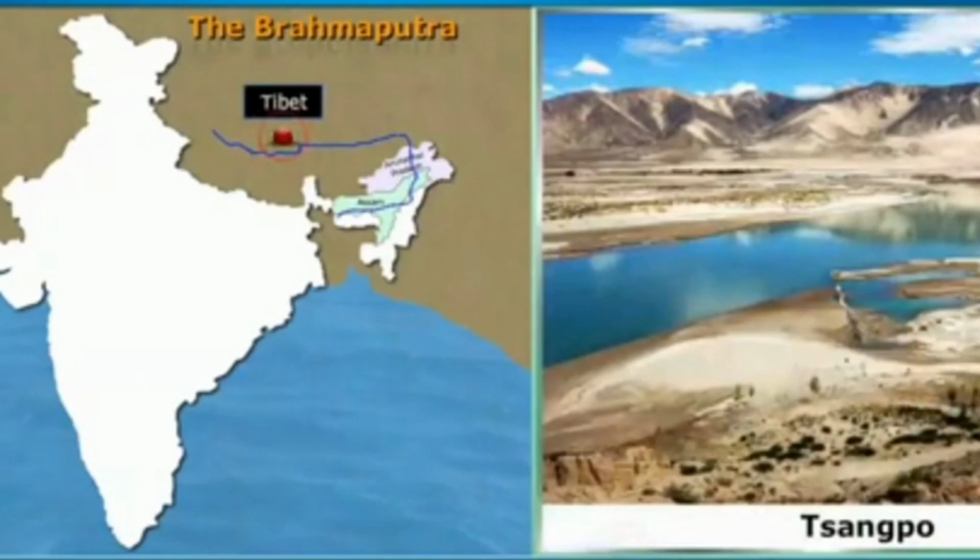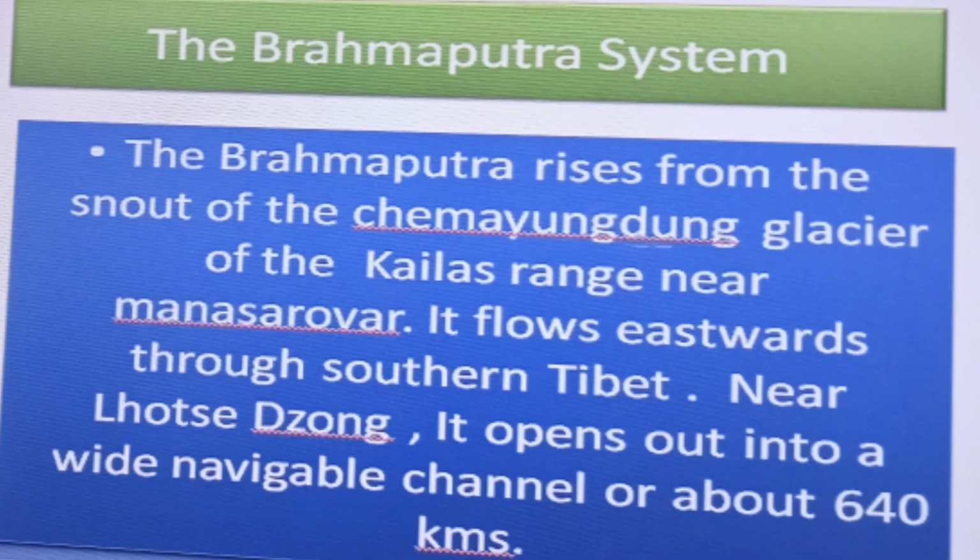Next one is the Brahmaputra river system. The Brahmaputra river is 2,900 kilometers in length. The Brahmaputra river originates from the snout of the Chemayungdung glacier near Manasarovar. Brahmaputra river has different names. For example, Tsangpo in Tibet, and Siang river in Arunachal Pradesh.